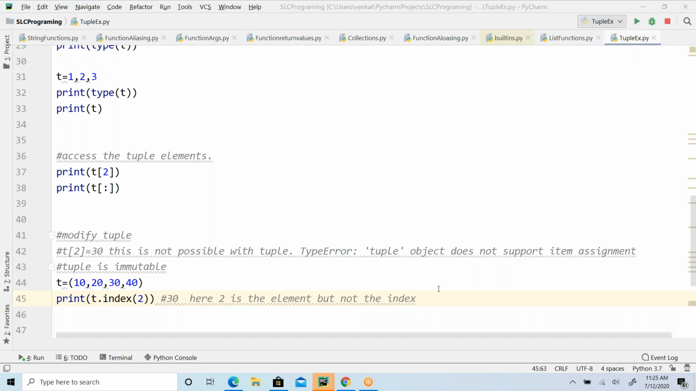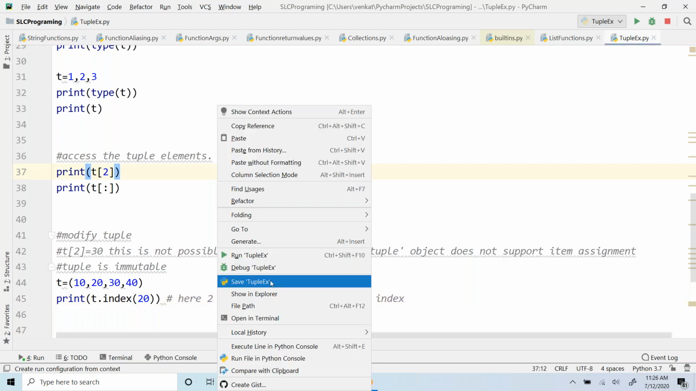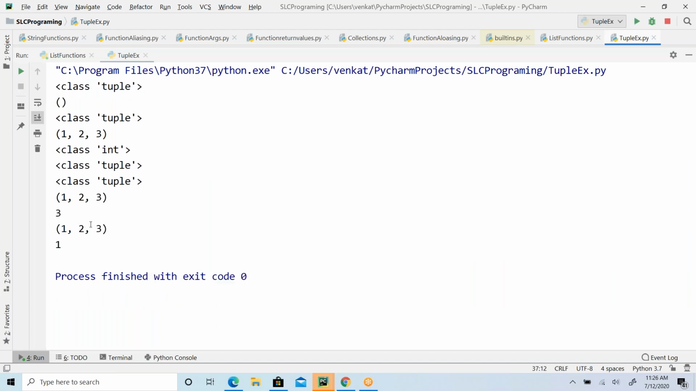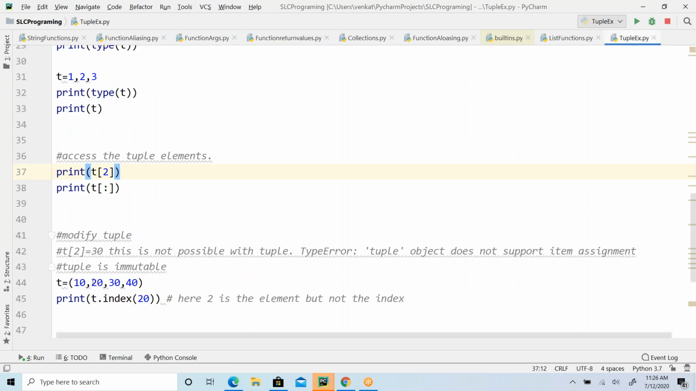That's what we discussed just now in the case of list in the previous video, right? So this is not the index. This is the element. It is looking for the element. So here let me give 20. Is 20 present in the tuple or not? Yes, it is present. Where is it located? It is located at the first index position. That's what it is going to return.